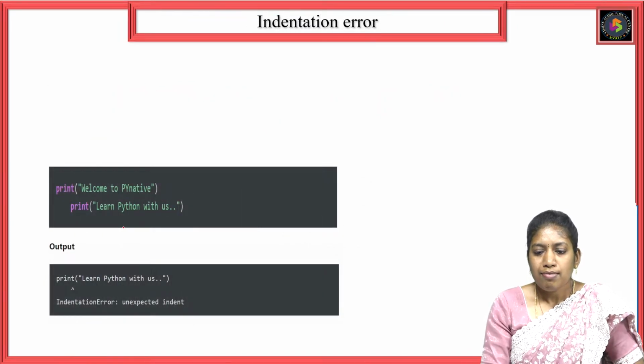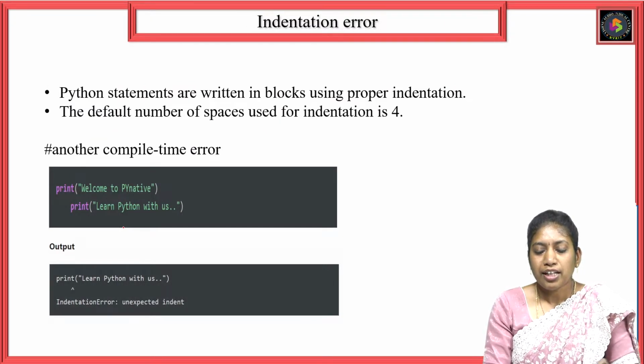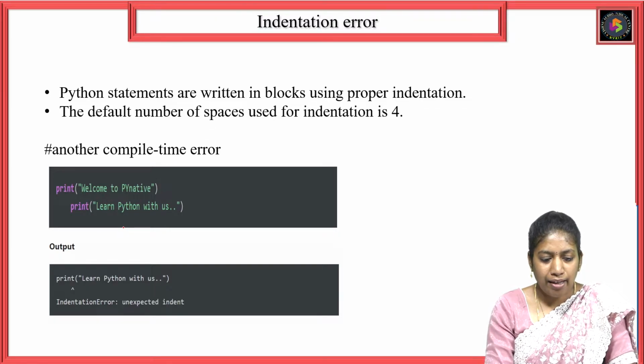Next, see the indentation error. Generally Python treats every statement in the form of a block. For the Python interpreter to understand those blocks, it follows indentation. By default, indentation will take 4 spaces. Here in this example, see print of welcome to PyNative. The next print statement has been written after giving some space, which is not required. Unnecessary spaces will generate an error in Python programming language.